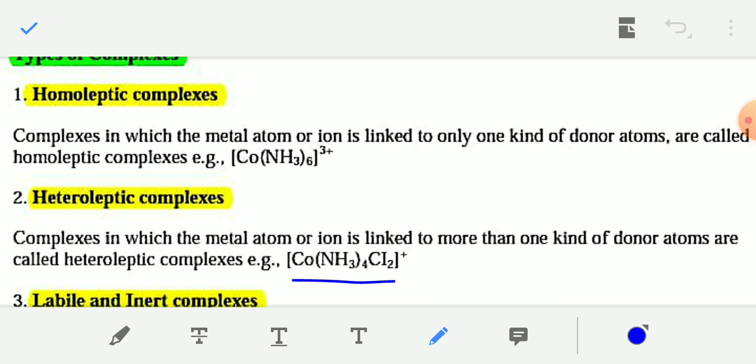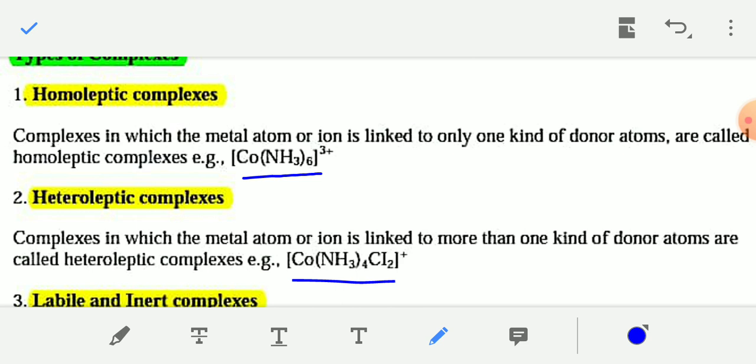Similarly, in [Co(NH3)6]3+, cobalt hexaammine, all the ligands are ammonia, NH3. If one kind of donor atom is present in the coordination entity, then the complex is known as a homoleptic complex.